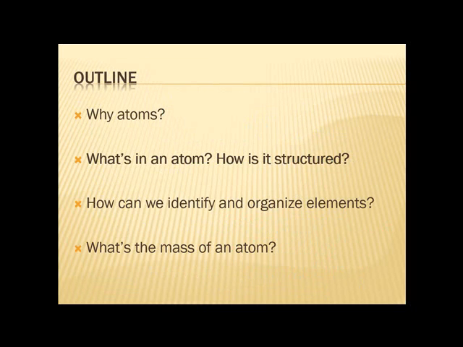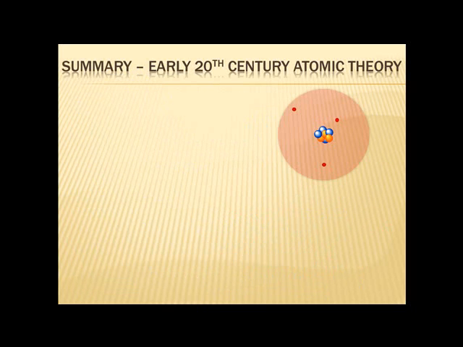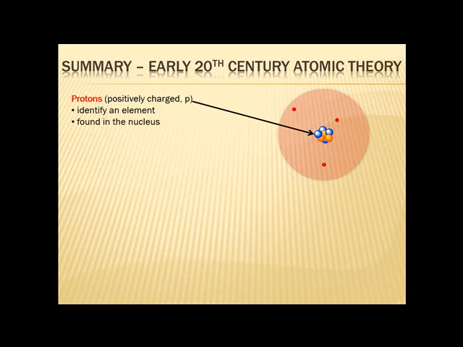Let's move on to what's in an atom and how it's structured. And again, this is something that you're familiar with from your own science background, I would be pretty willing to bet. It's also something that we're going to go much more into detail in another couple of units. At the early 20th century, we knew that an atom was composed of three main types of particles.